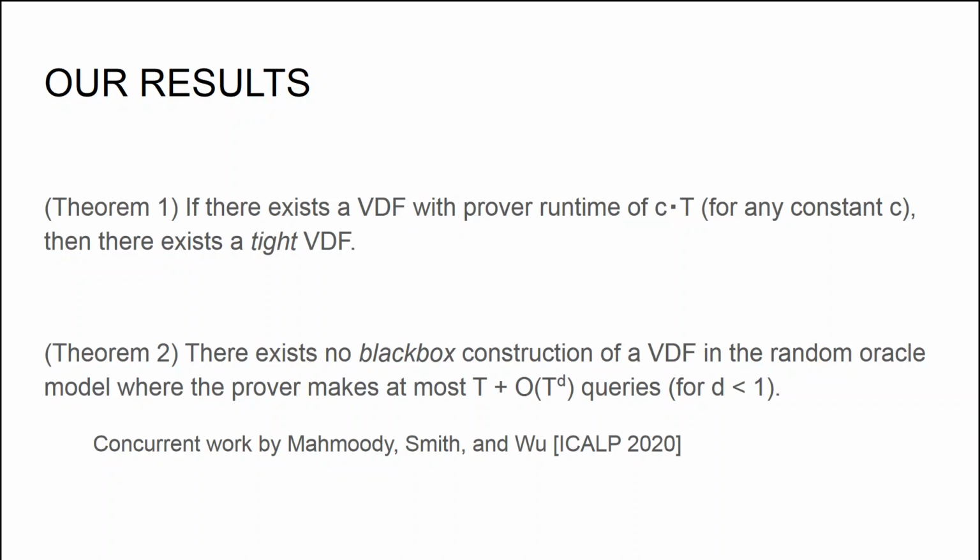On the negative side, we show that there exists no black box construction of a verifiable delay function in the random oracle model where the prover makes at most t plus big O of t to the power of d queries for some d smaller than 1.